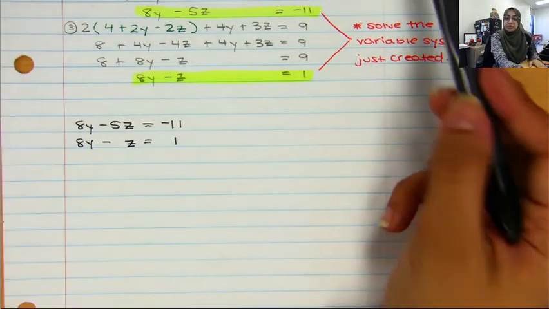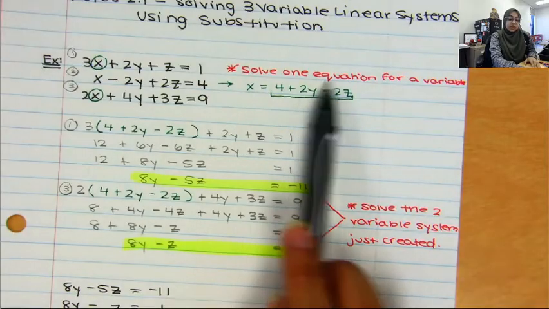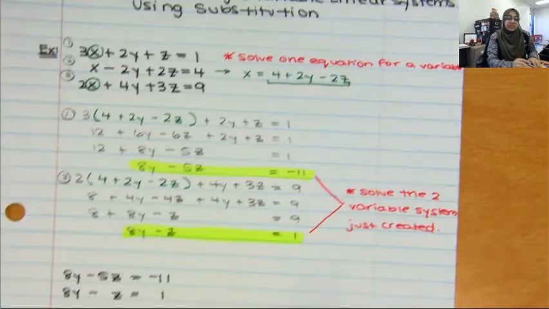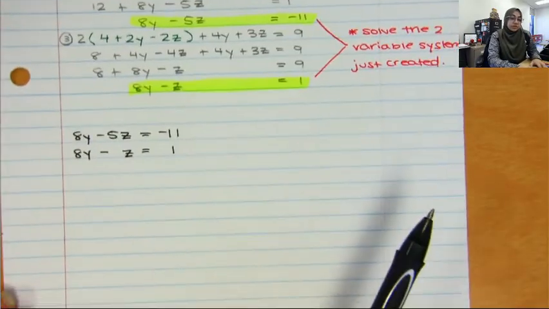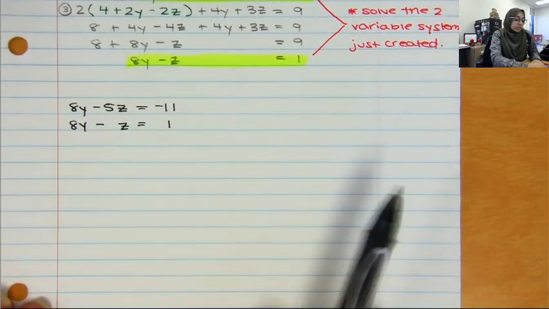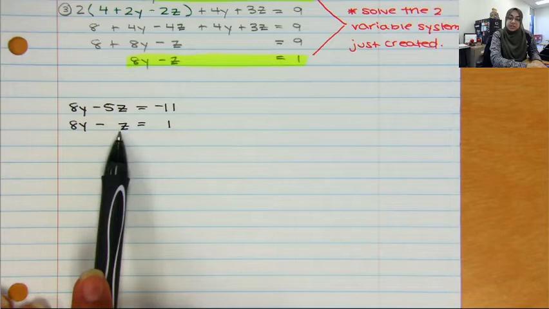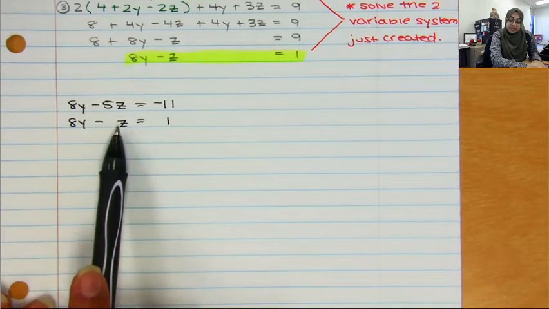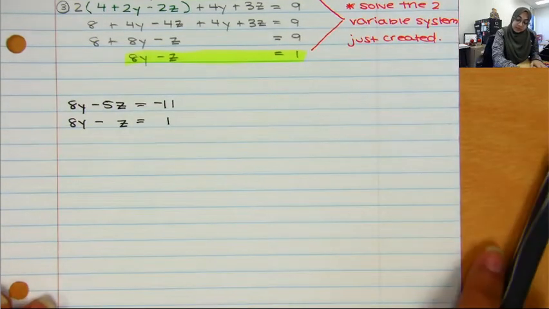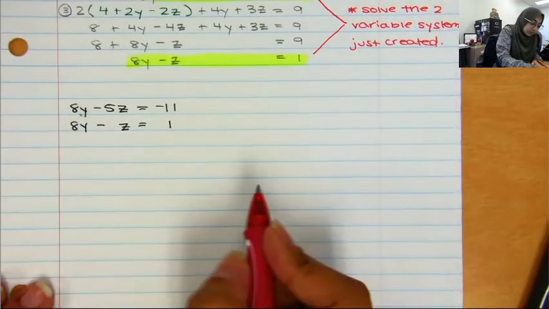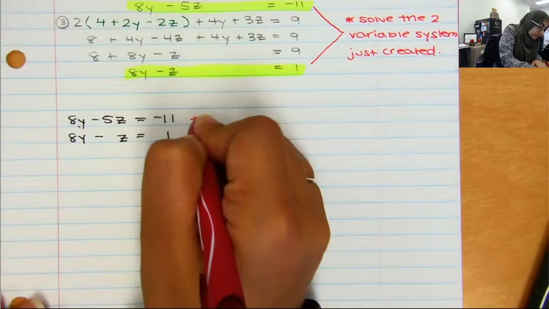And you'd basically do the same process again. I solve one equation for a variable, and then I substitute into the other equation. So if I'm looking between these two, it's pretty clear to me that the second equation is going to be pretty straightforward to isolate my z. So let me go ahead and give my step.